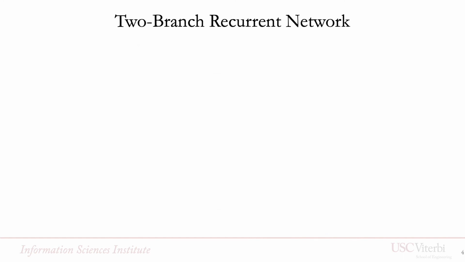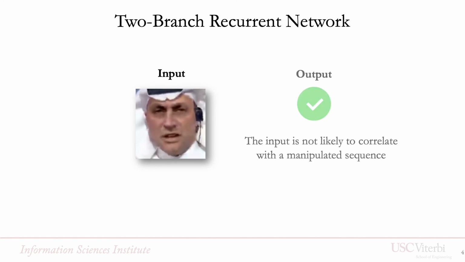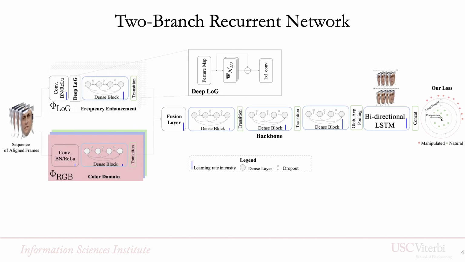Our system takes as input aligned face sequences to assess their likelihood of being manipulated. As you have seen in the introduction, it can also localize where in a video the manipulation may be. These sequences are pre-processed by two branches: a branch processing the signal in the color domain, and another branch using a Laplacian of Gaussian filter to remove the low-frequency components of the face and to propagate other frequencies.